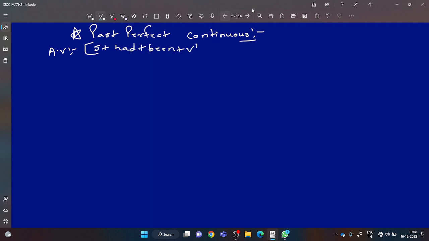So the next tense is past perfect continuous tense. Dear students, let me tell you, the passive voice of past perfect continuous tense is not possible. Why? Because here you will also get to see the same kind of things, a structure like subject plus had plus been plus verb plus object. Example, you can write, no issue. He had been doing the work. He had been doing the work.